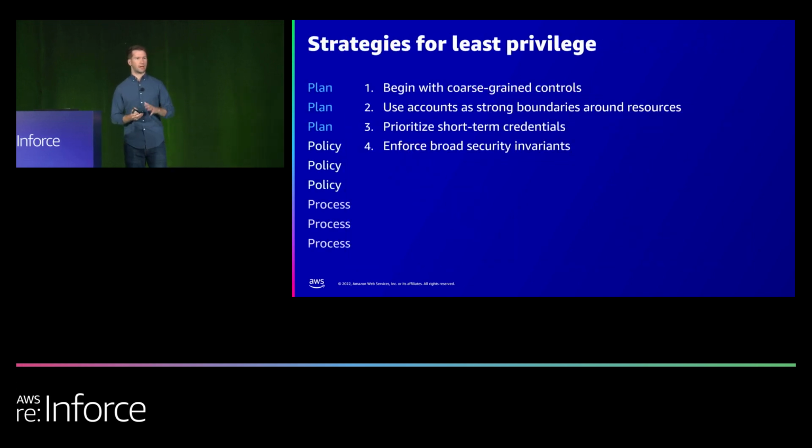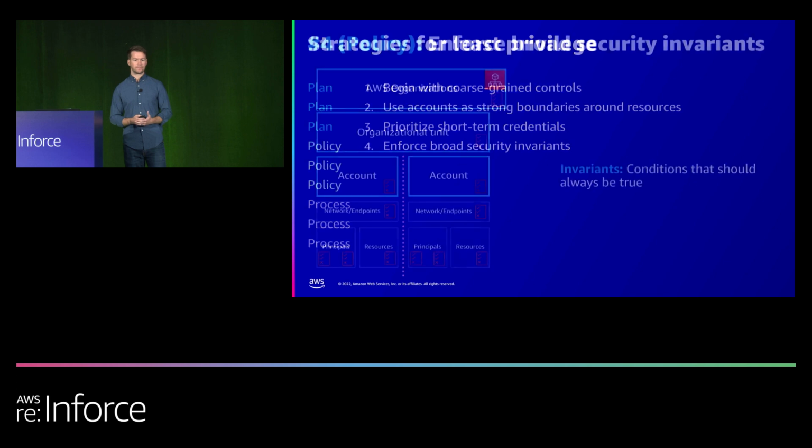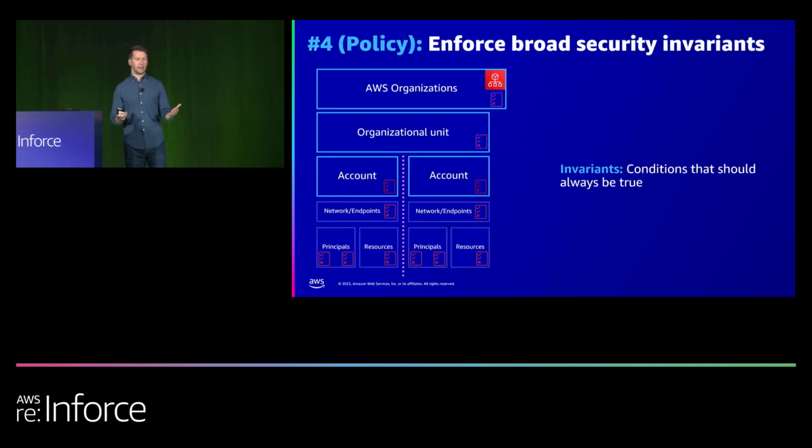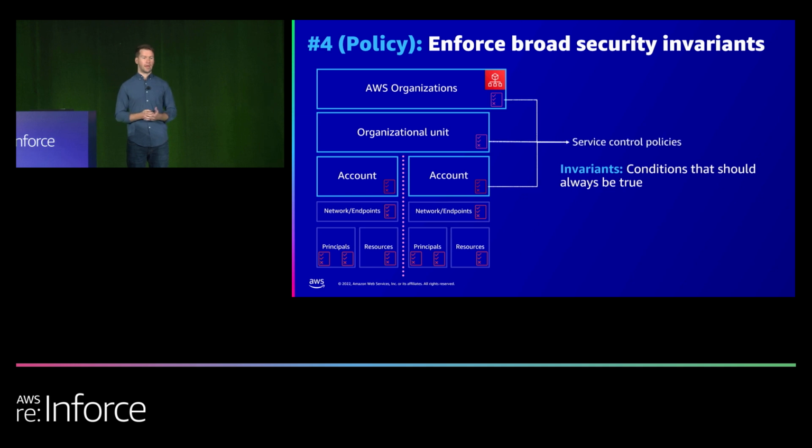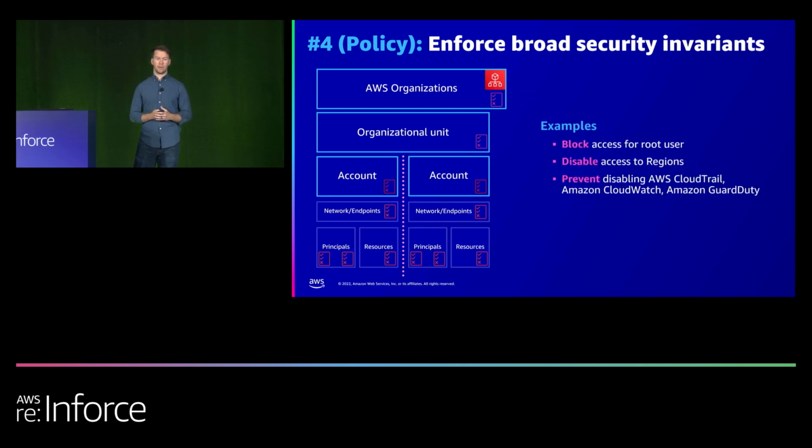All right, kind of closing out the plan category there and moving into policy. Our fourth strategy is to enforce broad security invariants. And so what do we mean by invariants? Well, invariants are essentially conditions that should always be true, right? And we can enable that by using service control policies at either the organization level for all of our accounts, or perhaps a group of accounts using an organizational unit, or just individual accounts, right? So we can apply a service control policy at any of these layers, which is again that coarse-grained, broad set of controls. So what are some examples?